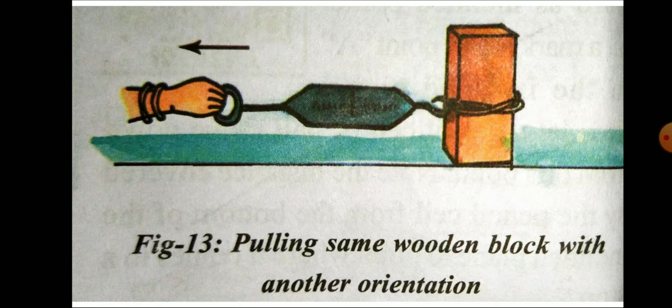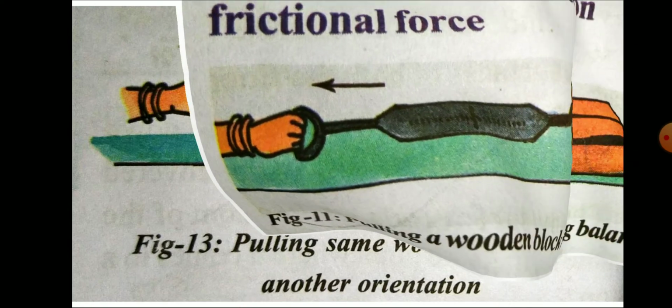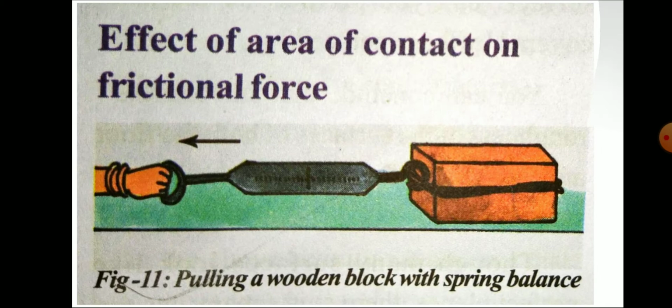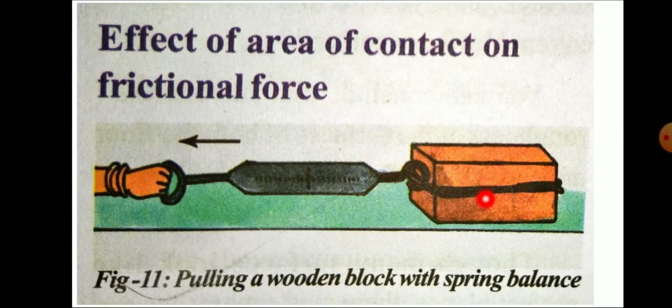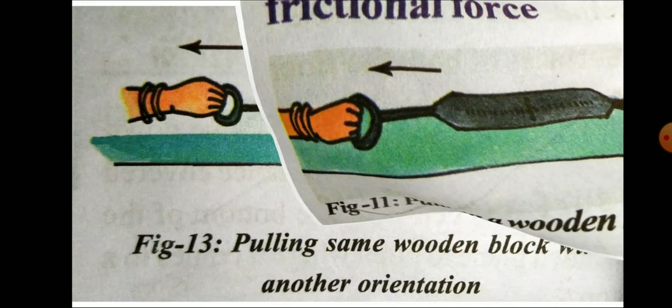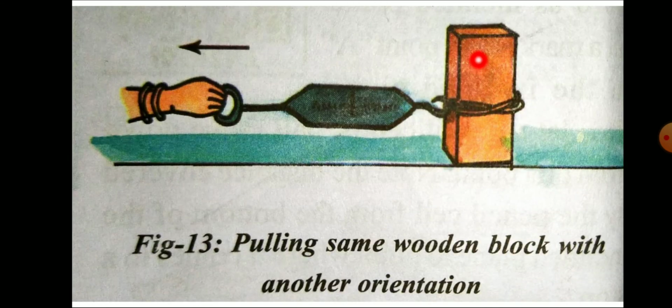So what we can now say is that earlier the wooden block is horizontal, so the area of contact is more. In the second instance, the wooden block is vertical. That means the area of contact is less.